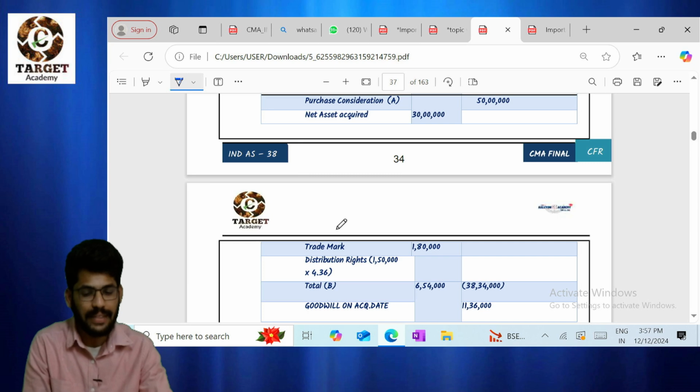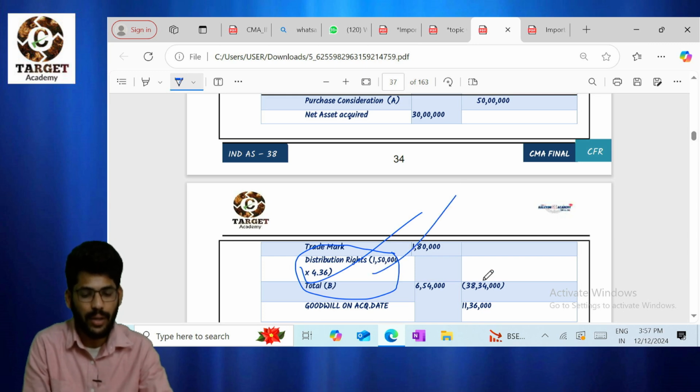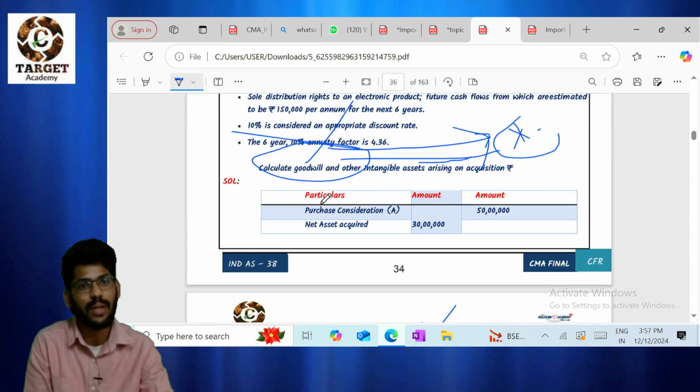Net assets include intangible assets also. If they have any cash flows, distribution rights are there, right? So that also you need to consider as an asset. So this is the special point here. You will get goodwill in this. Very important from an examination point of view. Please go to the Telegram channel.